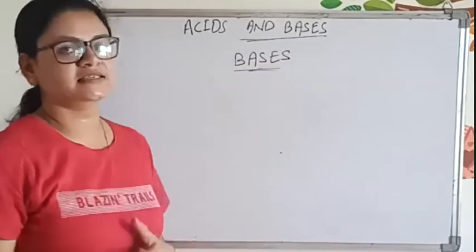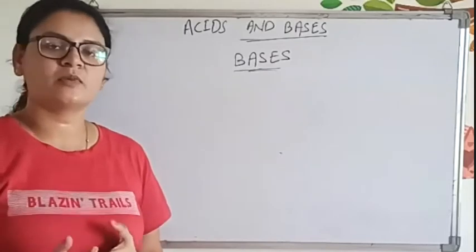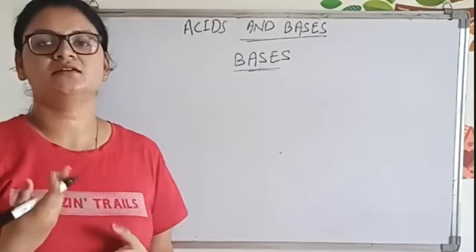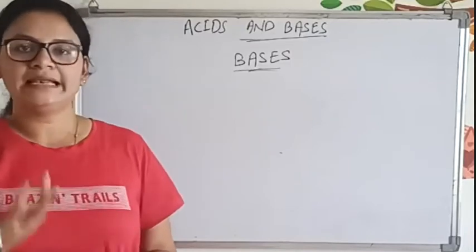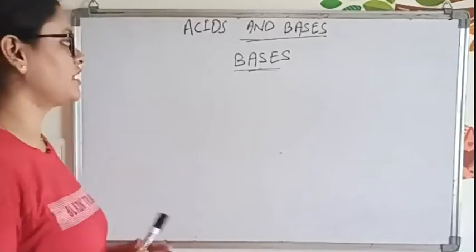We have already discussed the basic characteristics of bases. It liberates OH minus ion in the solution. Bases are bitter in taste. It turns red litmus to blue. Like that, we know the basics. Now come to the classification.